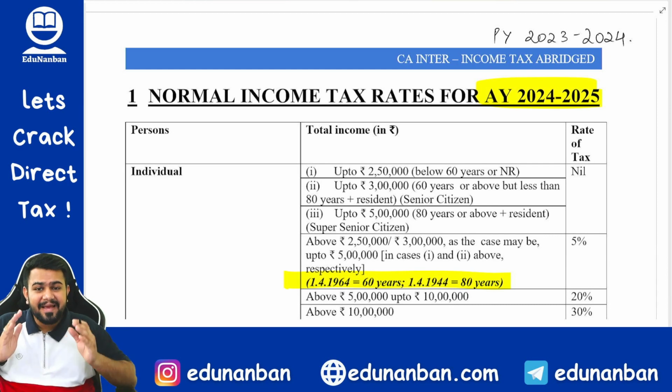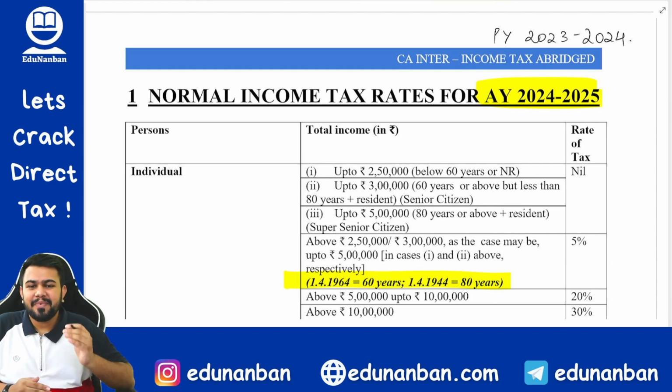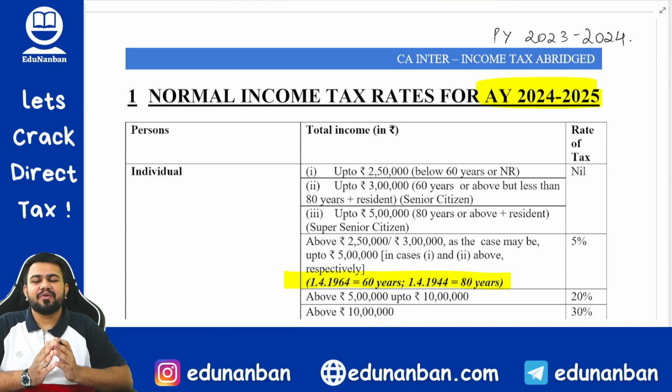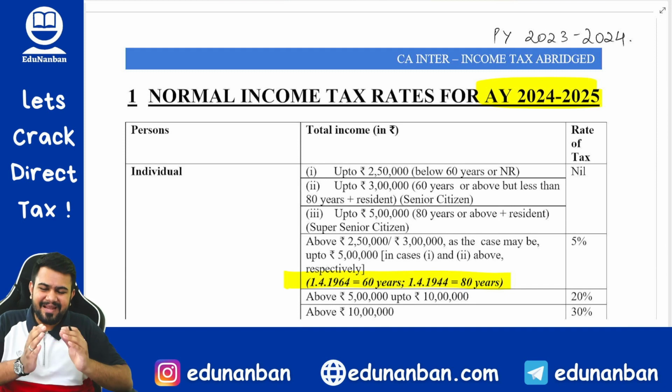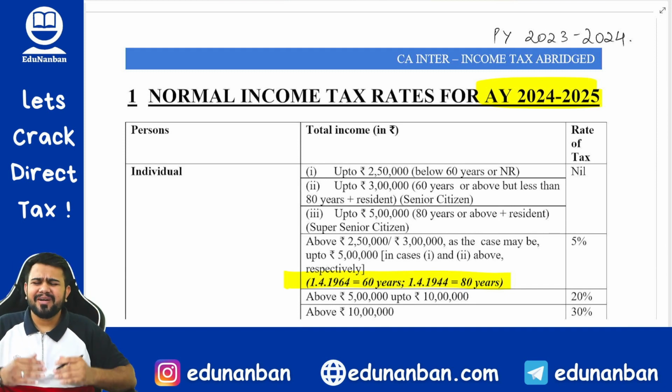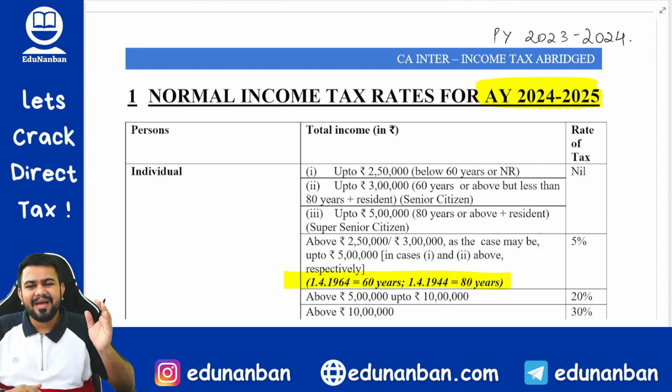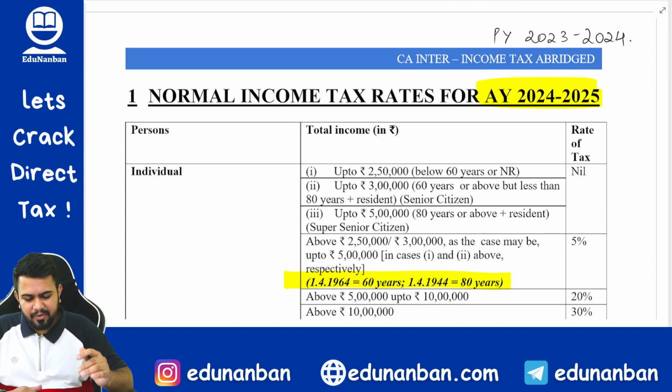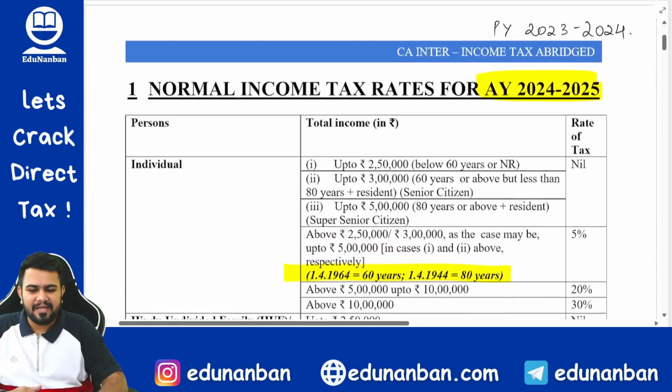In this video we are going to discuss the amendments in the tax rates chapter for CA Intermediate May 24 and November 24 examinations. We are going to discuss old tax regime as well as new tax regime in this video, and it is the most important video because 110% the amendments discussed in this video are going to come in your examinations, let it be May 24 or November 24. So watch this video very carefully.